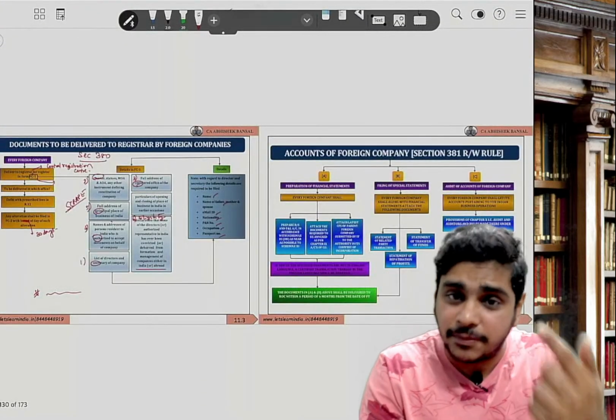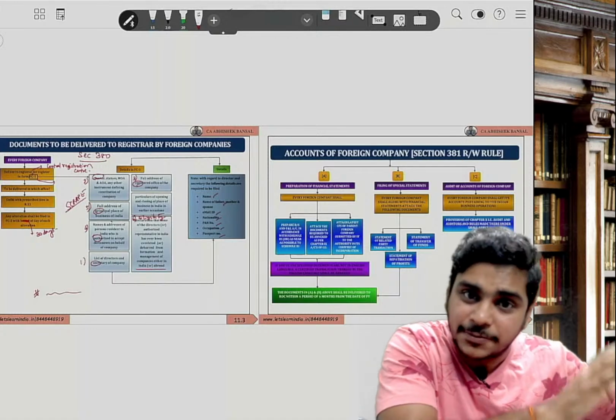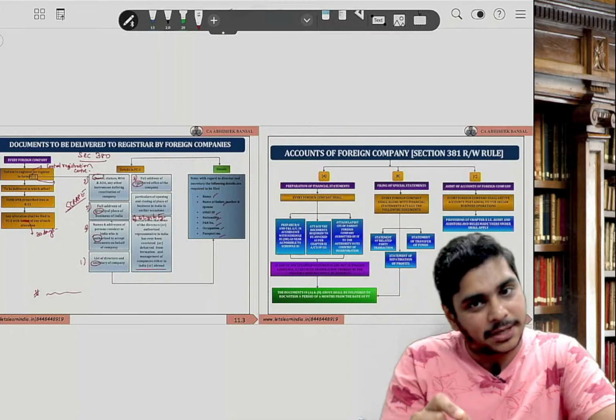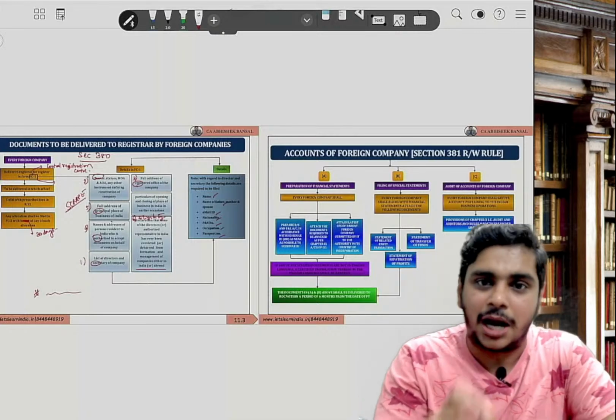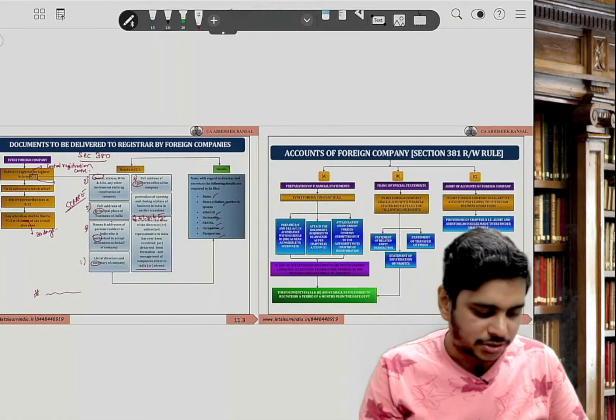If somebody says where is the amendment, please ask them what is the amendment, where is the amendment, where it is written. There could be a lot of amendments practically, but in exam, if you have to check what amendments are applicable for your attempt, you have to open your RTP. RTP gives you a clear picture what amendments are there. Okay. So 380 is done.